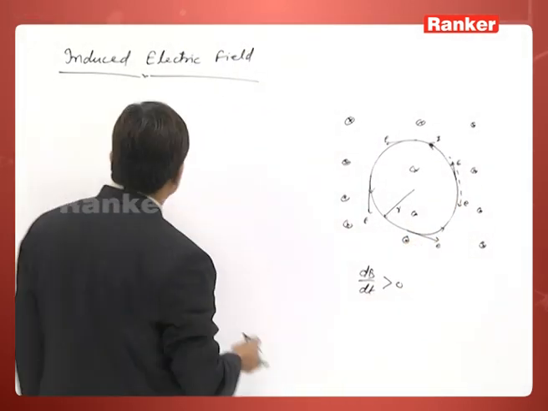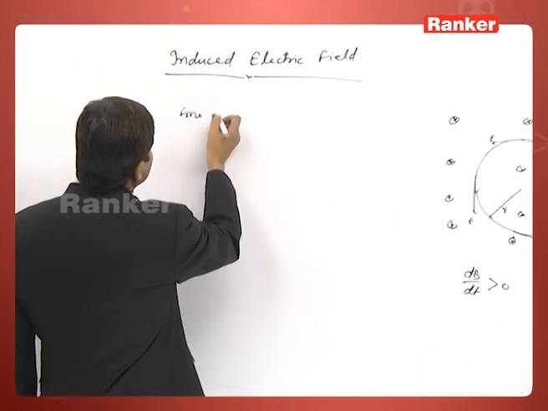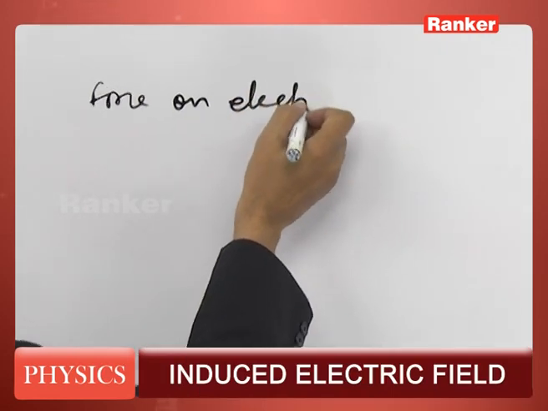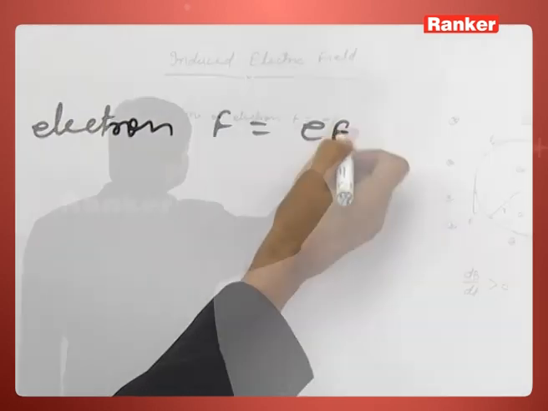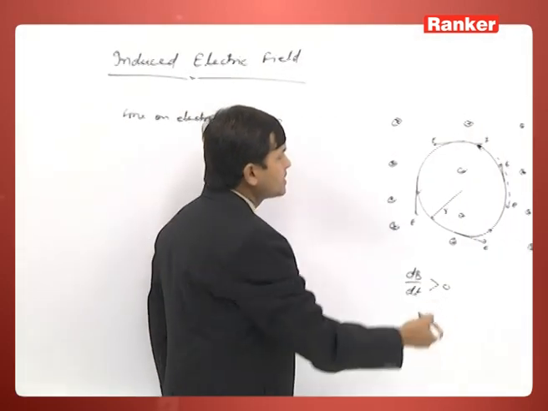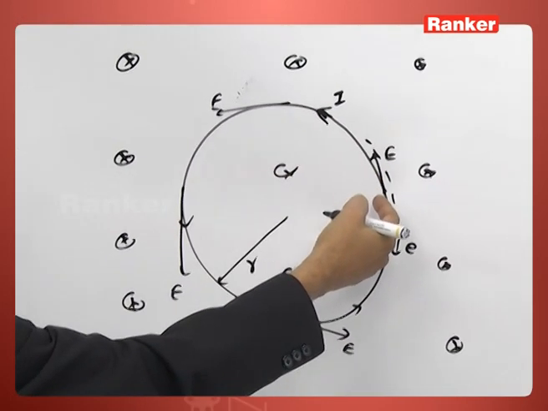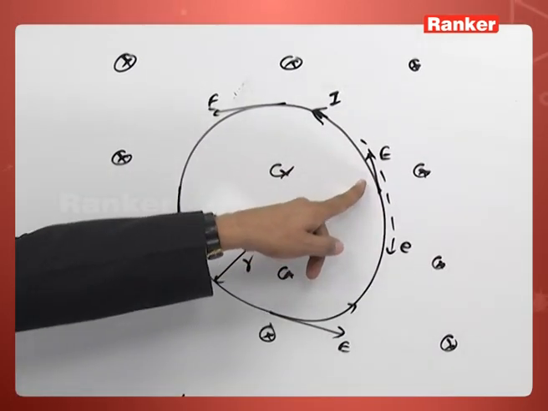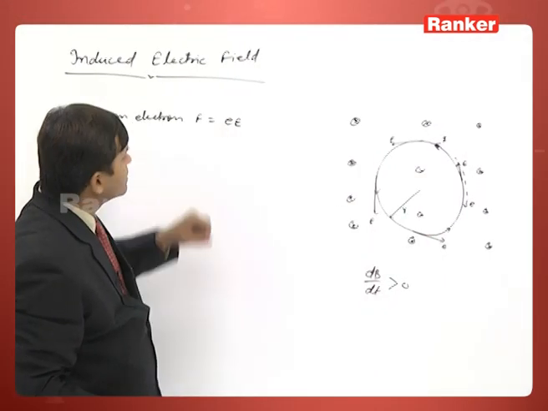What can be said here? The force on the electron, F, is equal to eE, and that force is acting opposite to the direction of the electric field. And another point, the electric field is in the tangential direction.